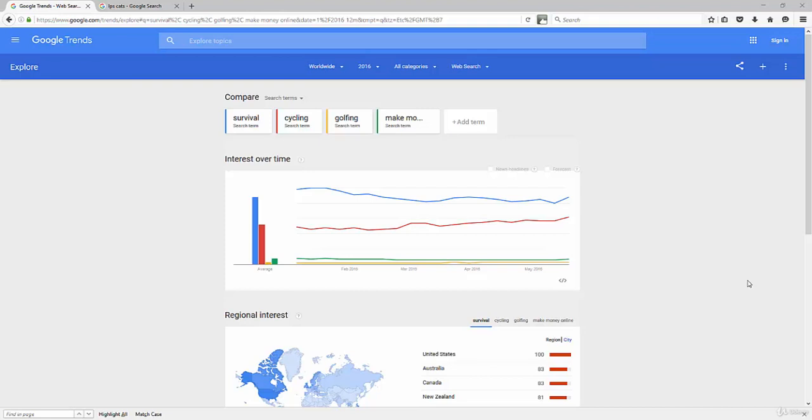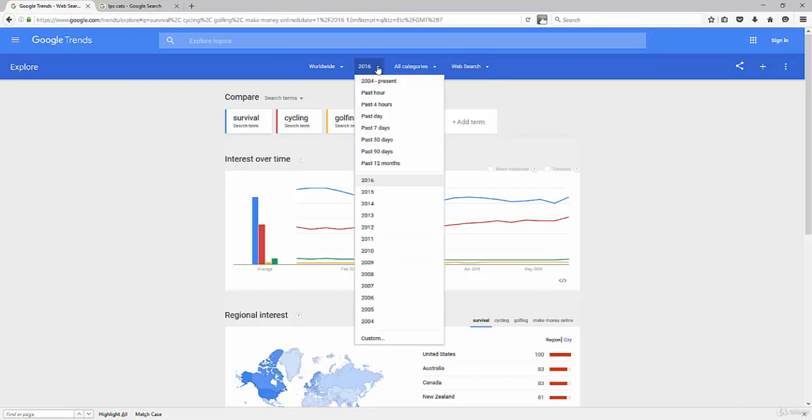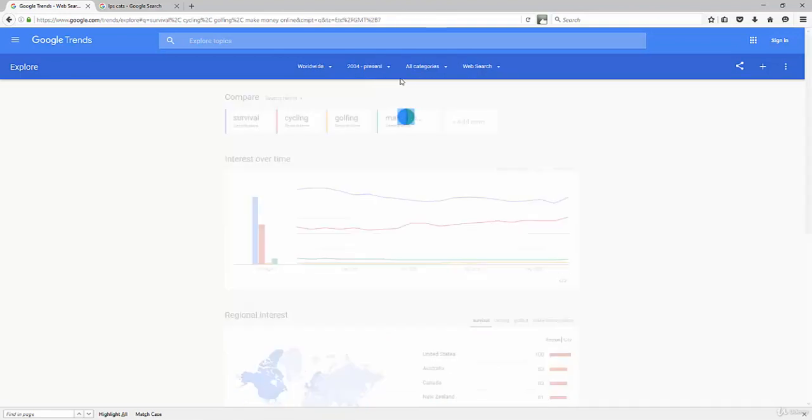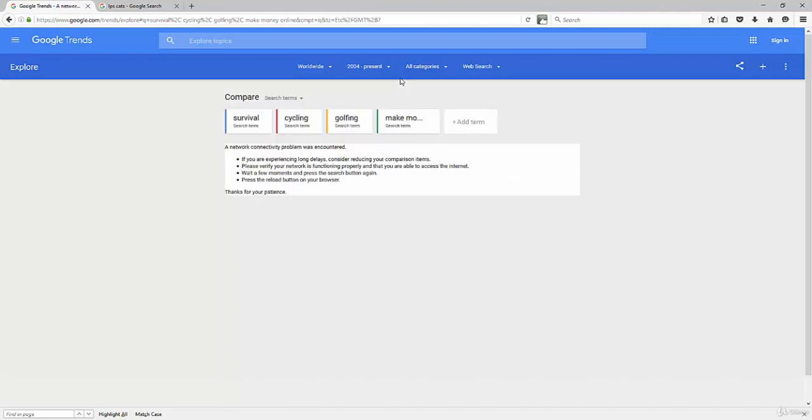What I've done here is I've pulled up search phrases for four different broad niche markets. We've got the survival niche market, cycling, golfing, and make money online. So we've got four niche markets here, and you can do the web search. Up here, you can search by web. You can also pull down and do a search by all time. So I could say from 2004, about when Google really got going, to the present. Then this is kind of the results we're looking at.